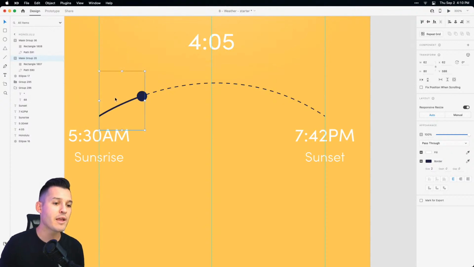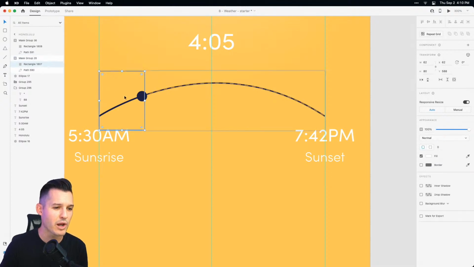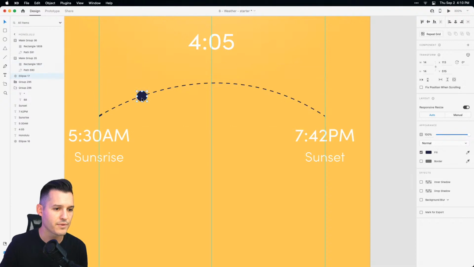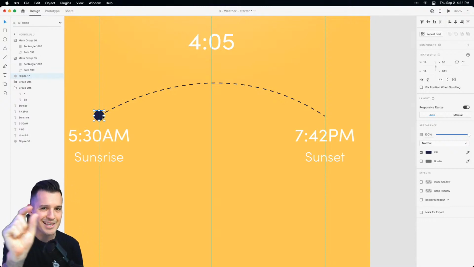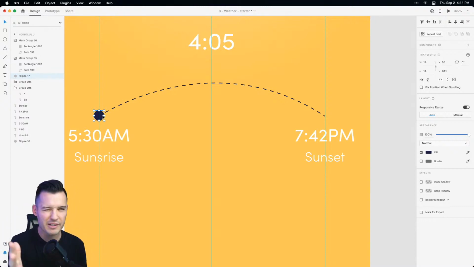Perfect. Okay. Now, if you want to start, and we kind of do, right? We want to start the dot all the way down at the bottom. So let's start it here. Move that down. And it's going to be kind of interesting because we're going to see if we can track this thing on a path perfectly. I'm not sure if we can, but let's see if we can. It might go off the path a little bit.